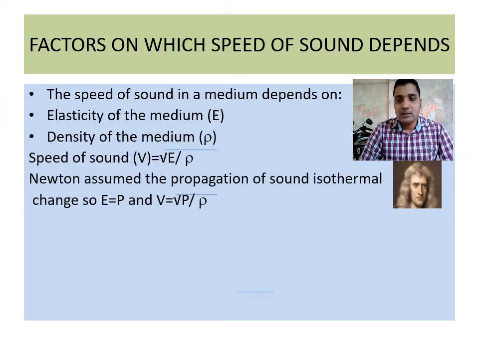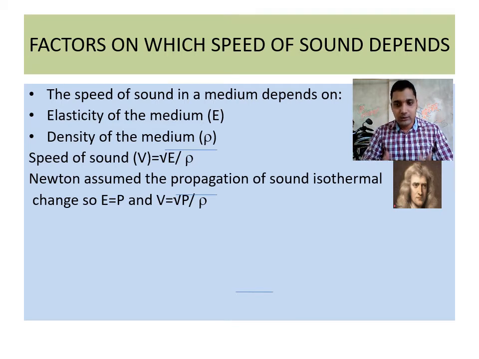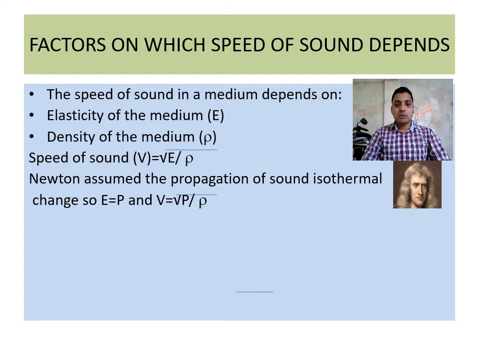Newton assumed the propagation of sound, when the sound is traveling through a medium, as an isothermal change. Isothermal change means whenever sound propagates in a medium, the temperature of the medium remains constant, there is no change in the temperature. At that time, elasticity equals pressure. So the speed of sound in air equals the square root of pressure by density, P by rho.